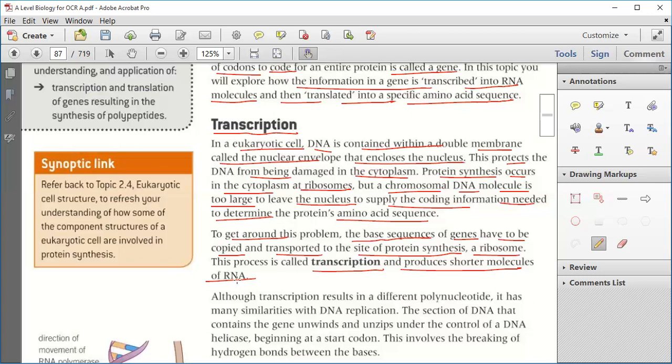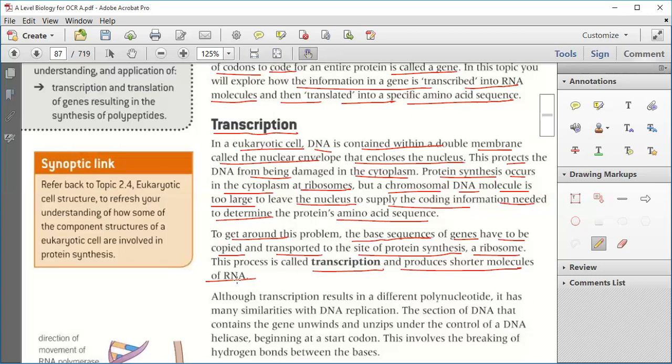And this whole process is known as transcription. The same way you take pictures of small parts, like the first 20 pages, 30 pages, 60 pages, in the same way the gene is first copied and then transported to the site of protein synthesis.